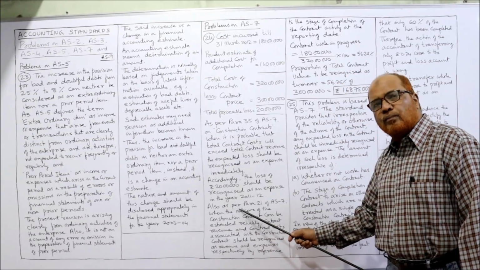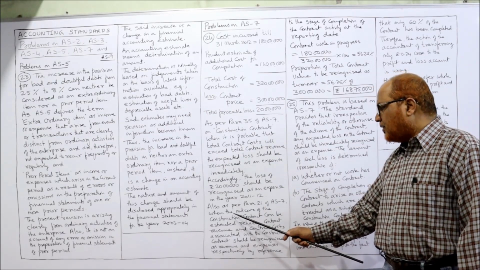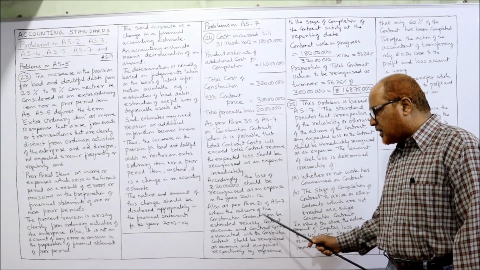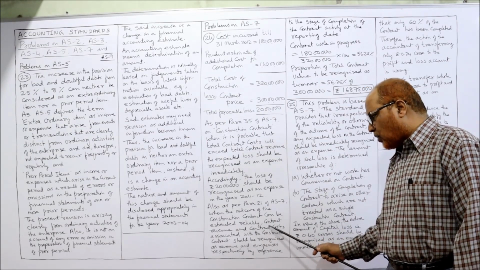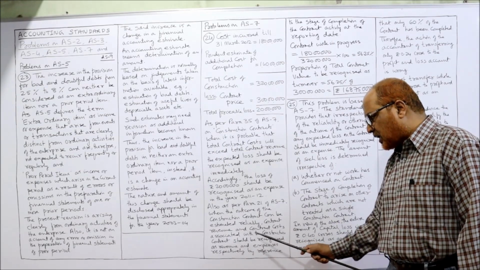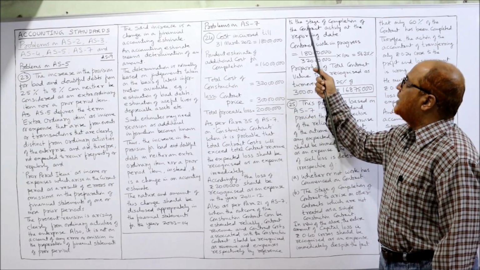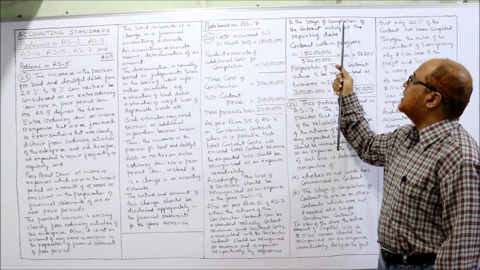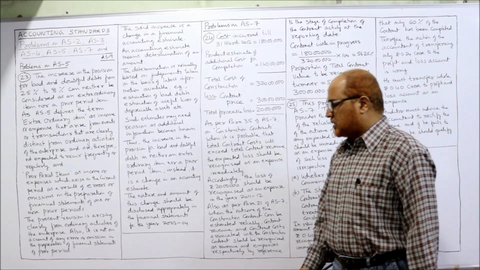Now, also, as per para 21 of AS7, when the outcome of the construction contract can be estimated reliably, contract revenue and contract cost associated with the construction contract should be recognized as revenue and expense respectively by reference to the stage of completion of the contract activity at the reporting date.